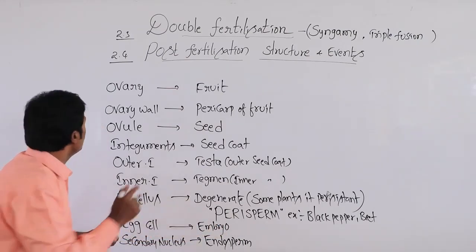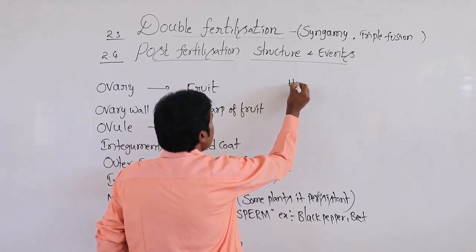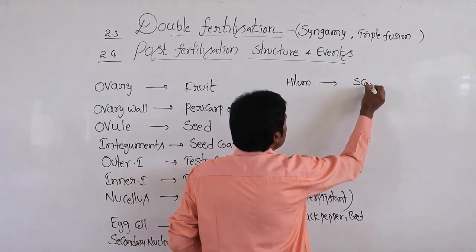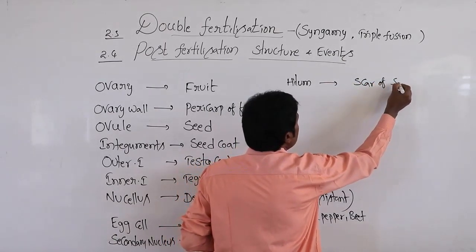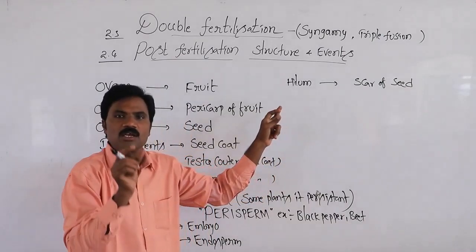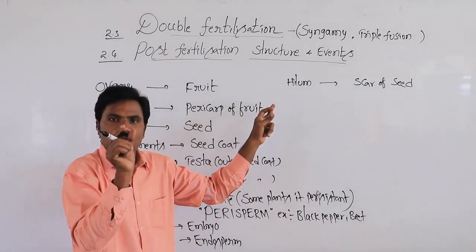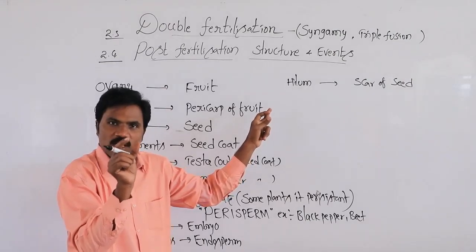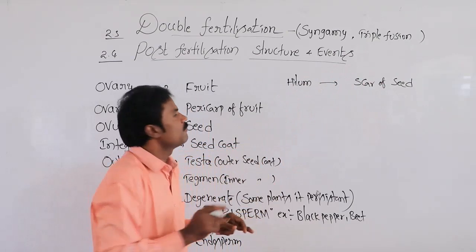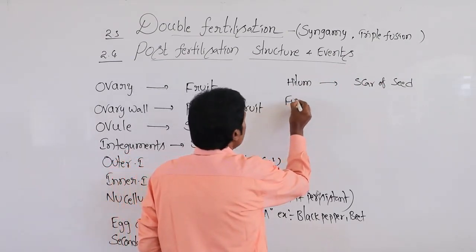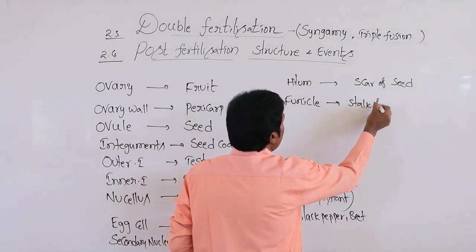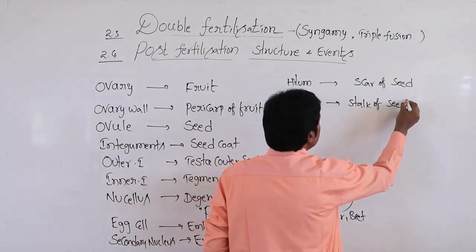Then related to the hilum: the hilum forms the scar of the seed. It is present between the funicle and the integument, that is the scar of the seed. Then the funicle is the stalk of the seed.